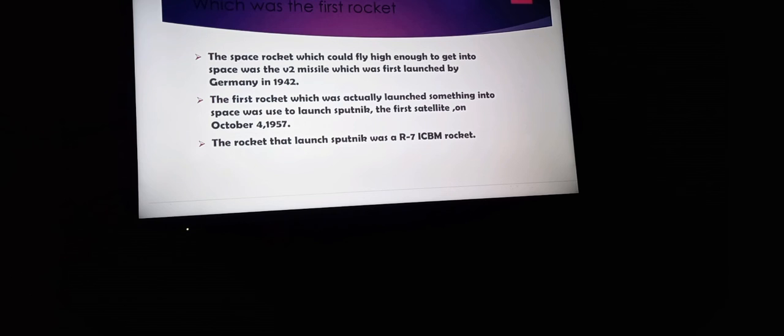The rocket that launched Sputnik was an R7 ICBM rocket. So we move to the next slide.